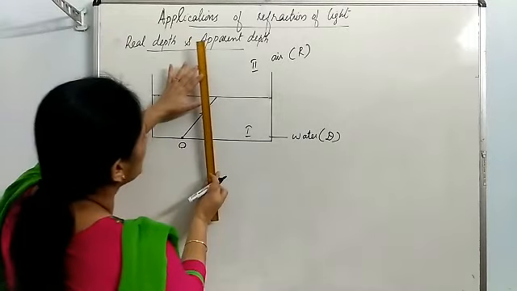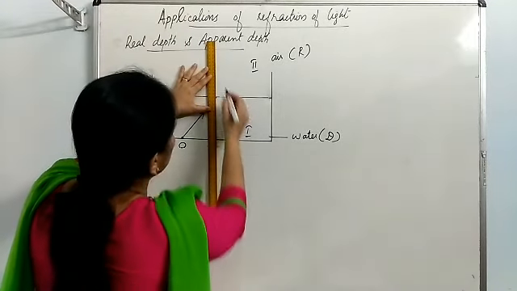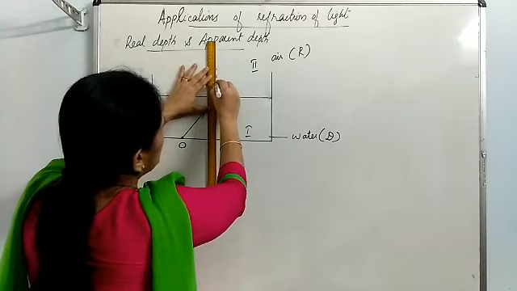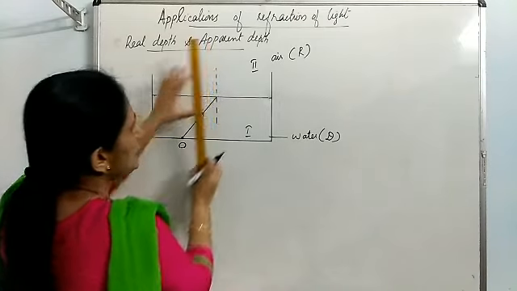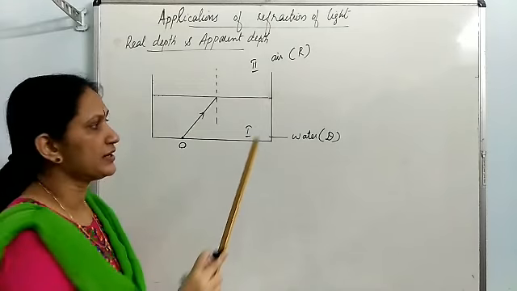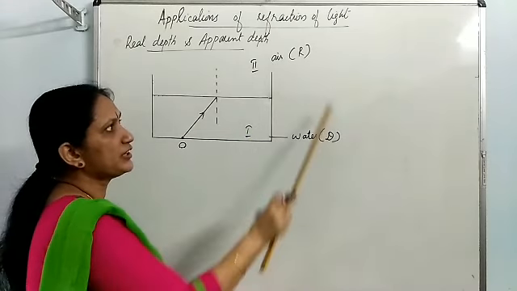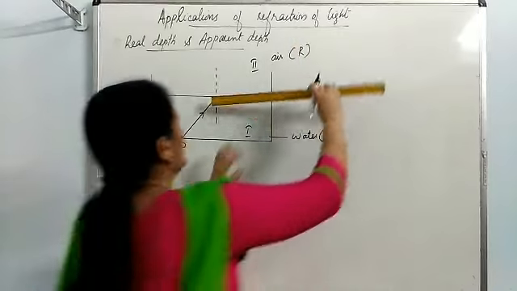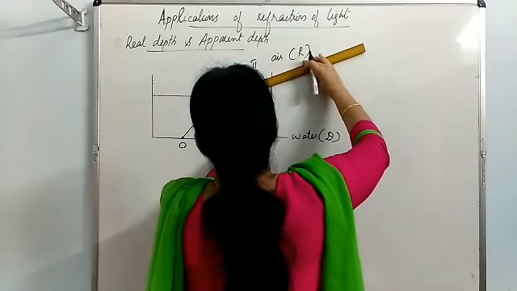Okay, and you have to draw the normal. This is the normal, and the ray will bend away from the normal since it is entering from a denser to rarer medium. So the refracted ray will go like this.